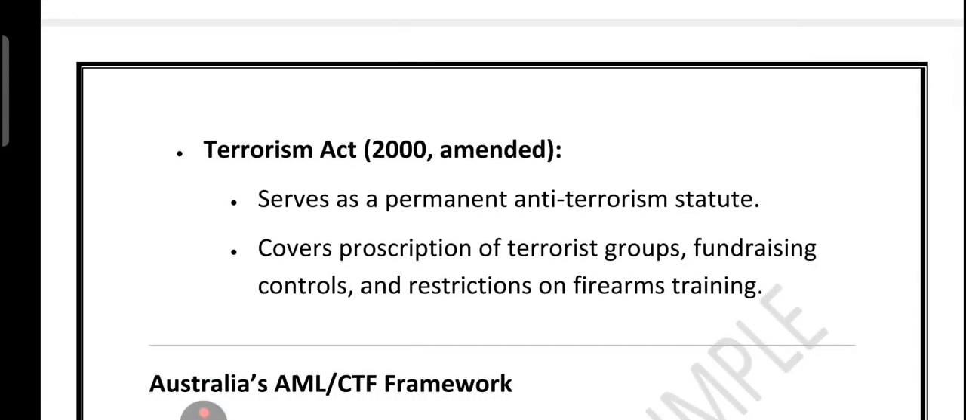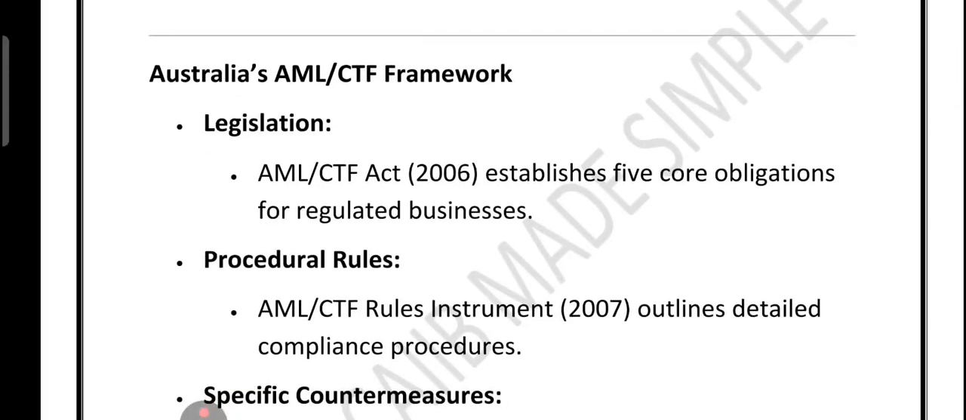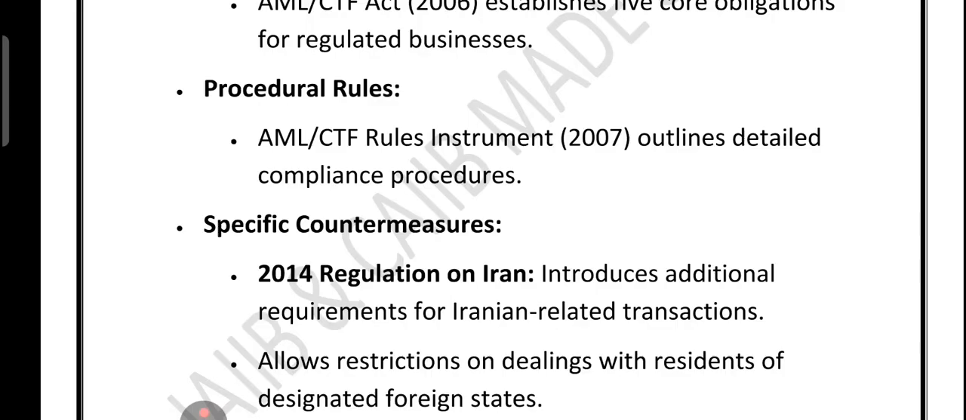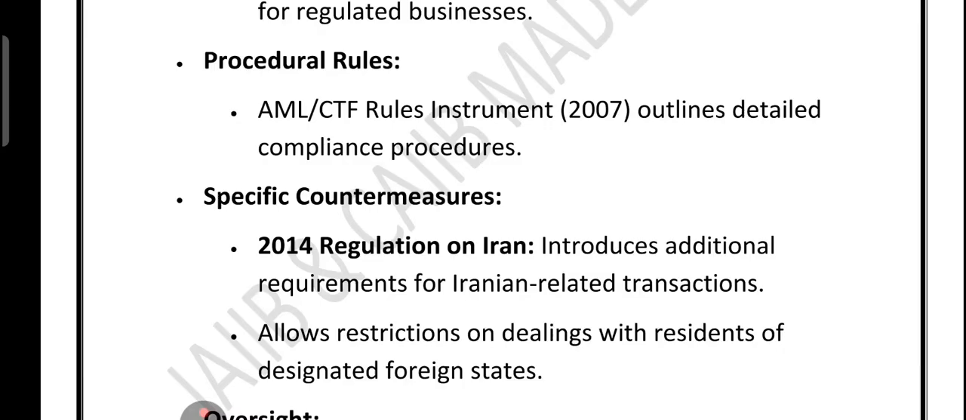This is a permanent anti-terror law. It allows the government to ban terrorist groups, control fundraising for them, and even restrict firearms training linked to terrorism. Moving to Australia, their main law is the AML/CTF Act of 2006. This created 5 core obligations for businesses. What were the 5 core obligations? Like customer identification, reporting suspicious transactions and ongoing monitoring. To guide firms, detailed compliance steps were later issued under the 2007 AML/CTF Rules Instrument.